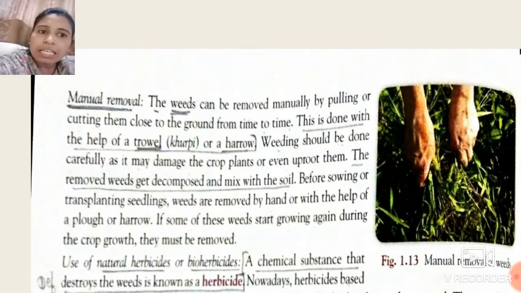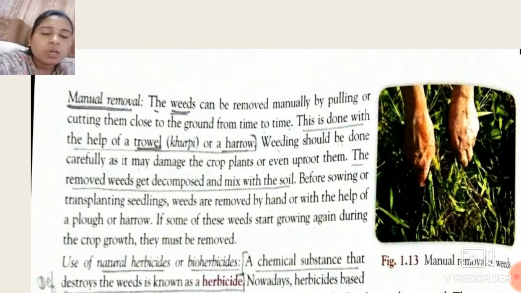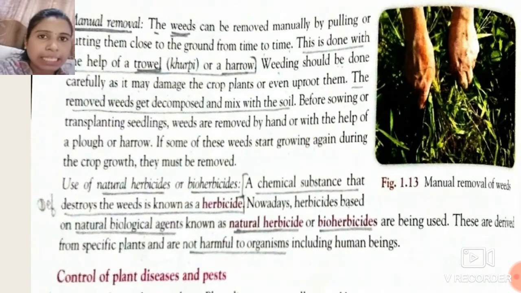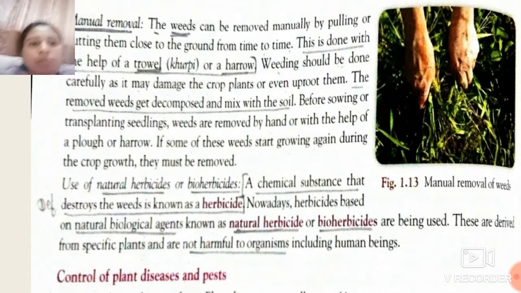See students, weeds are removed by hand or with the help of a trowel or harrow. But if some of these weeds start growing again during the growth of our main crop, they must be removed. So how should they be removed? There are certain methods other than manual removal by which we can remove these weeds. The second method for removing the weeds is the use of natural herbicides or bioherbicides.